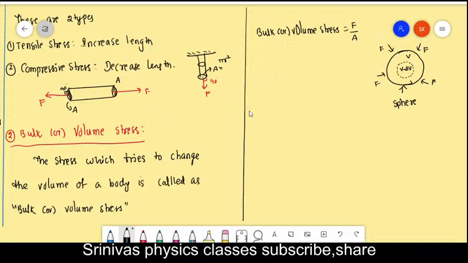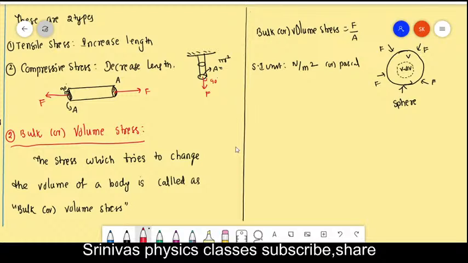Bulk or volume stress. The SI unit is Newton per meter square, or Pascal also we can write, no problem. This stress tries to change the volume of a body. This is about different types of stresses.